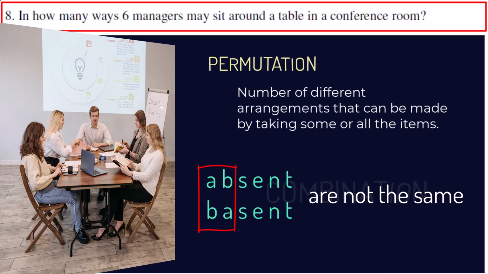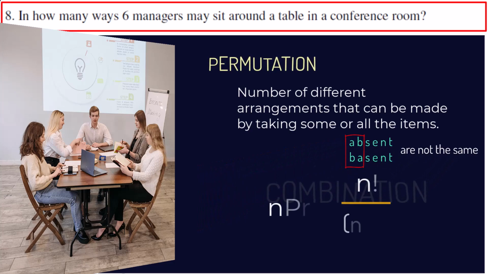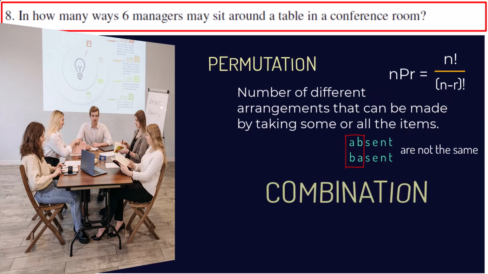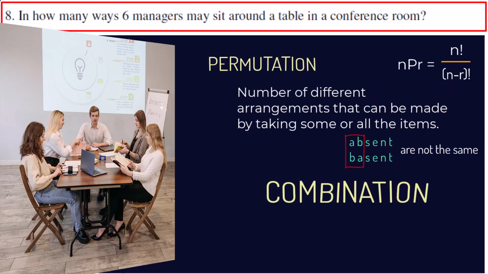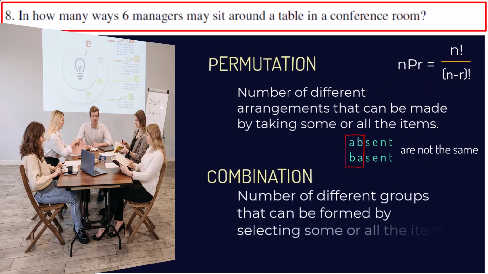The permutation of n different items taking r items at a time is denoted as nPr, and the value is n factorial divided by n minus r factorial. But the combination is the number of different groups that can be formed by selecting some or all the items.